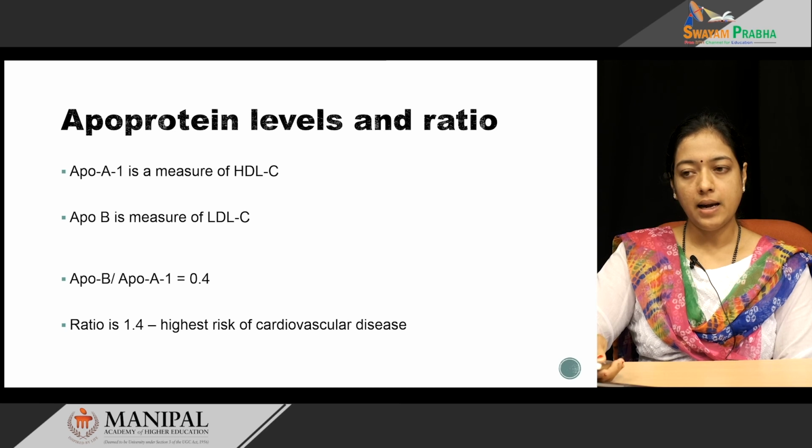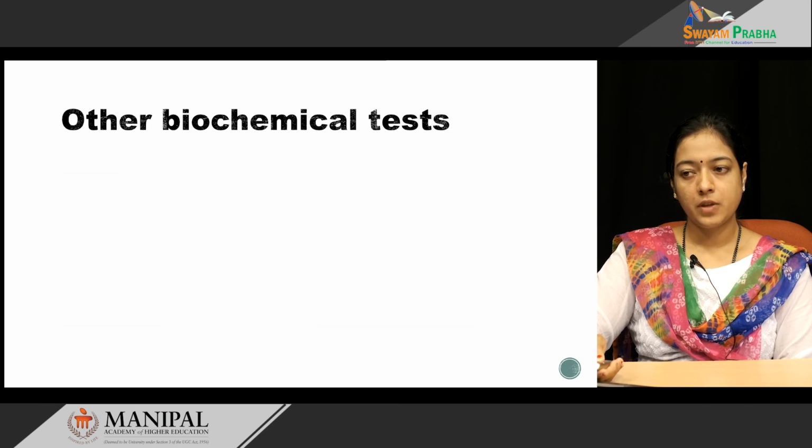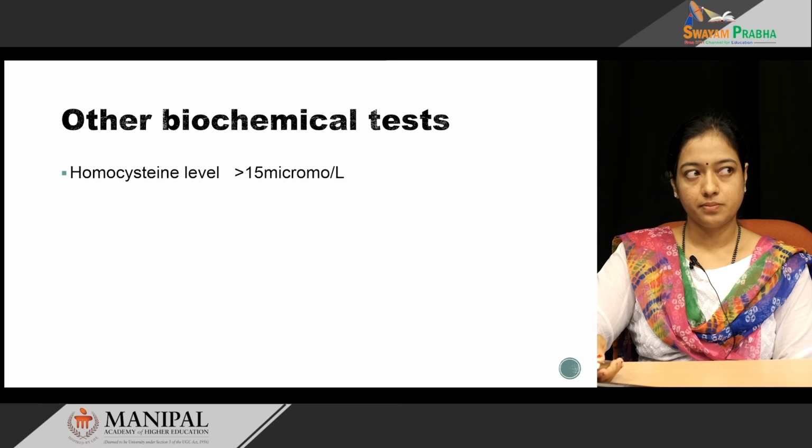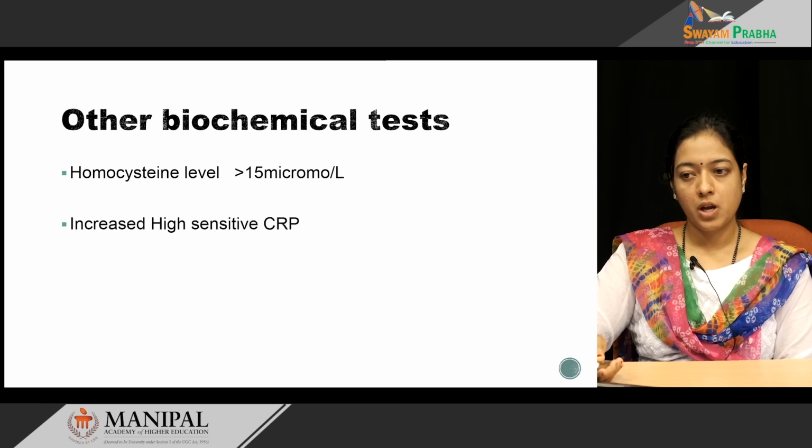Other than lipids and apolipoproteins, there are other biochemical tests. Homocysteine: if the level of homocysteine increases to more than 15 micromoles per liter, then the chance of developing atherosclerosis is more. Increased high sensitive C reactive protein is a marker for inflammation.